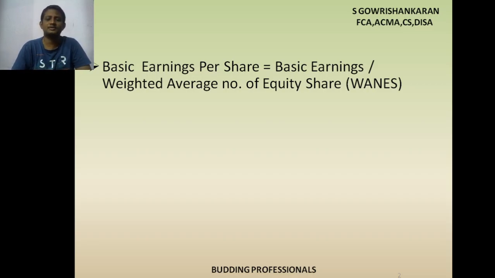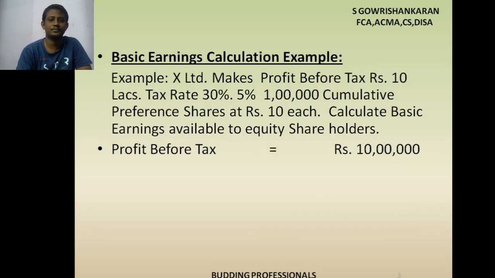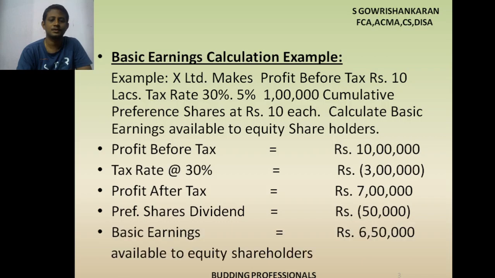Say, for example, in this next problem, what is the basic earnings you have? 6,50,000 rupees is the basic earnings, correct?